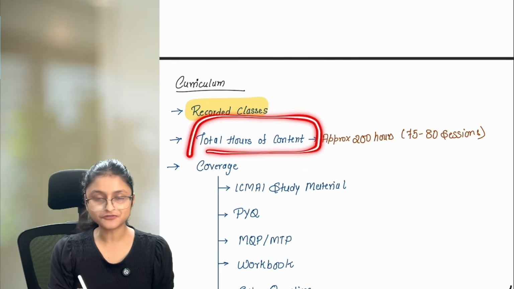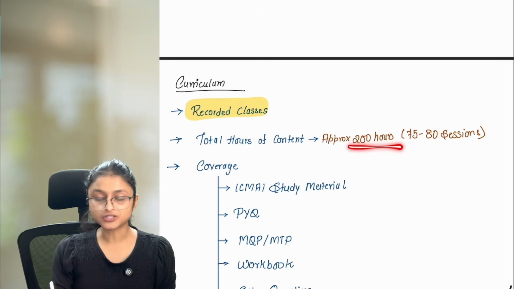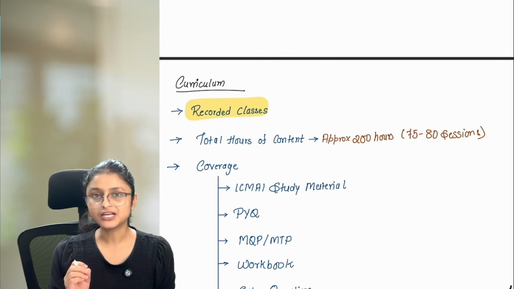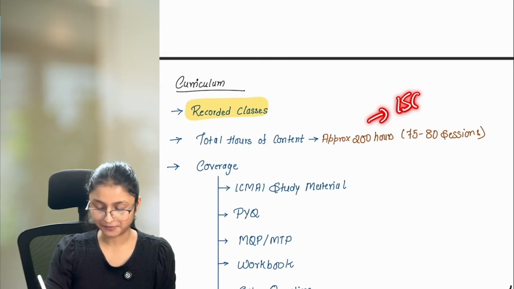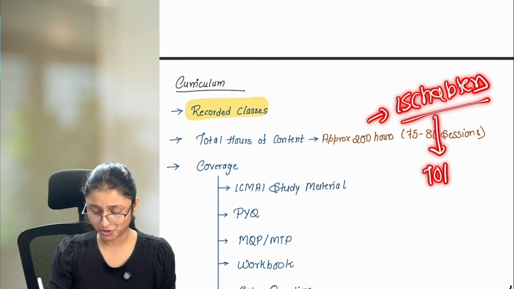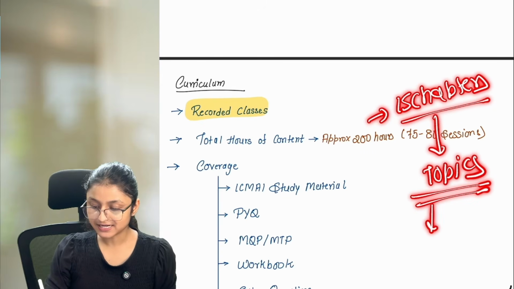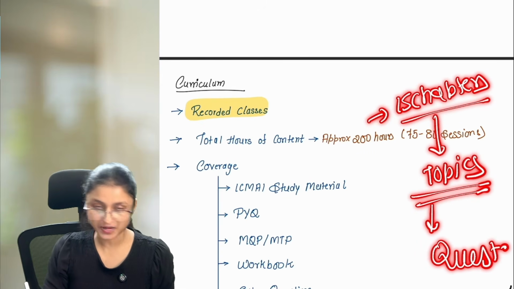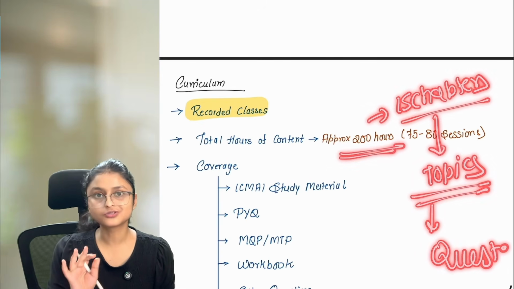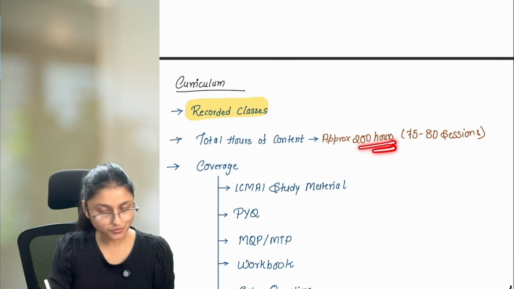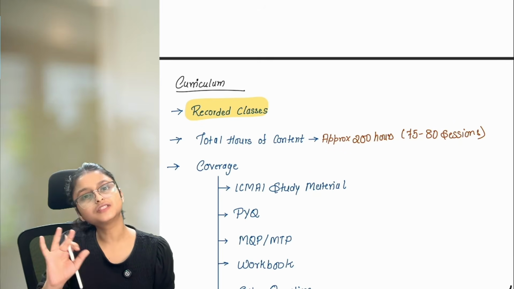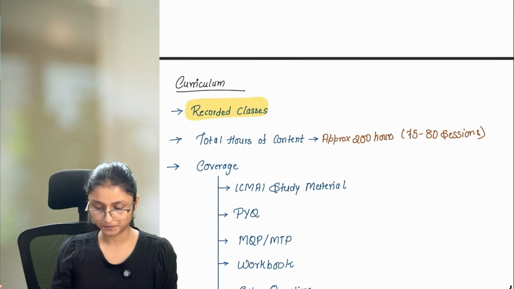So the total hours of content, if I talk about, is approximately 200 hours. And let me tell you one thing, this much is necessary for your subject because there are total 15 chapters. Okay? Each and every chapter has a lot of different new topics for all of you. And then there are a lot of questions which we are going to practice in the class. So this is so necessary for all of you to do this particular subject. And to complete this 200 hours, we have subdivided it into 75 to 80 sessions for all of you.